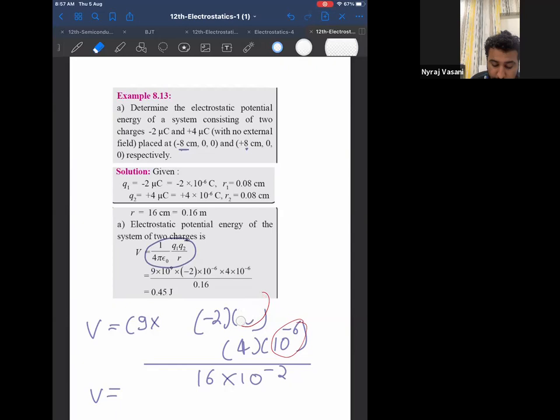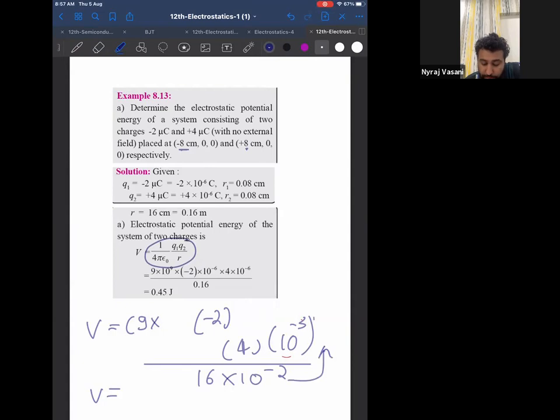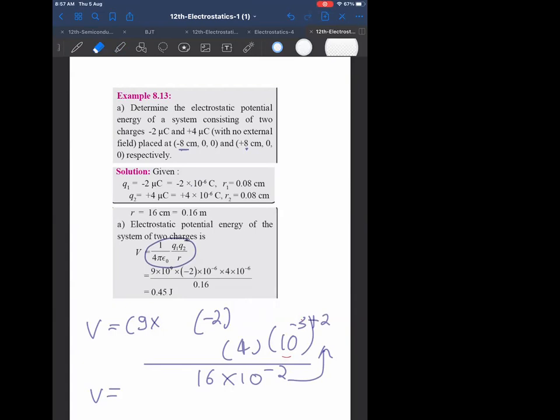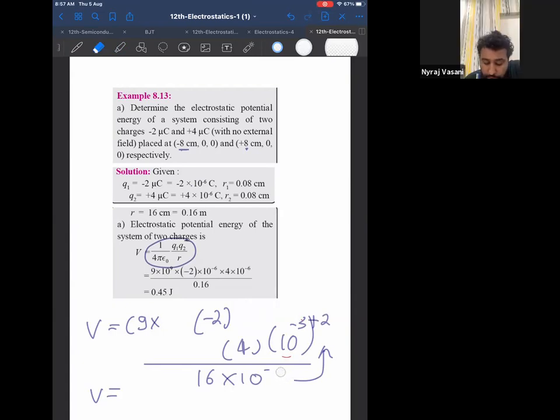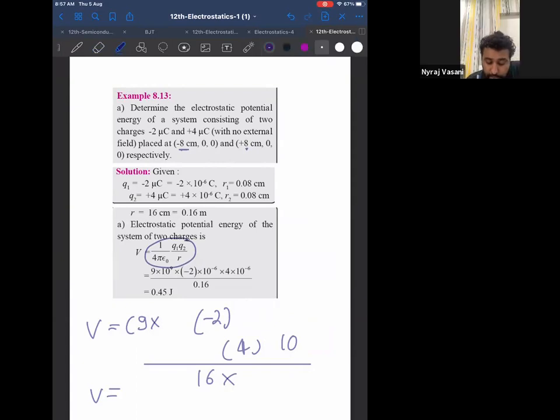I can remove these and replace them by 10 power minus 3, correct? Now, if I take minus 2 to the numerator, it will become plus 2. Therefore, this 2 will go here. What is 10 power minus 3 plus 2? 10 power minus 1.